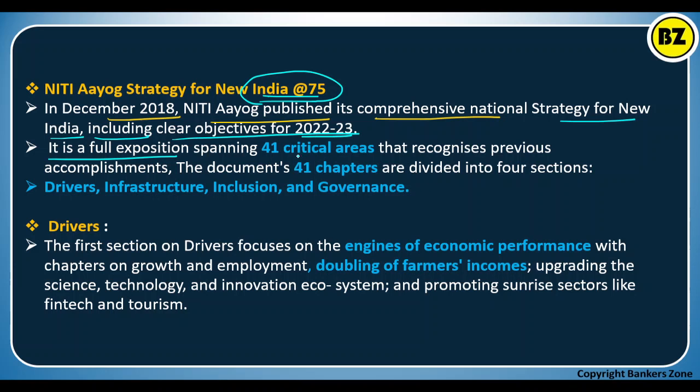So it is a full exposition spanning 41 critical areas that recognizes previous accomplishments, and the document of 41 chapters is divided into 4 sections.